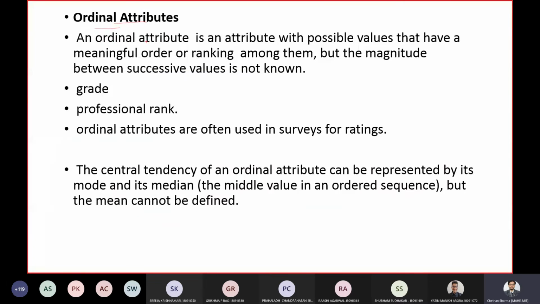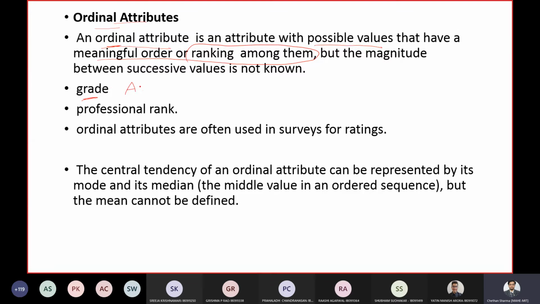But in any data or in any application, if the sequence is important, or you want to have possible values in a meaningful order, or you want to rank between the attributes, then we use ordinal attributes in such cases. One thing is your grade.